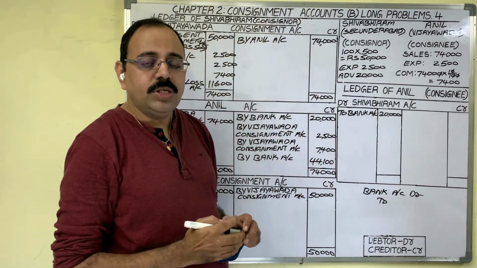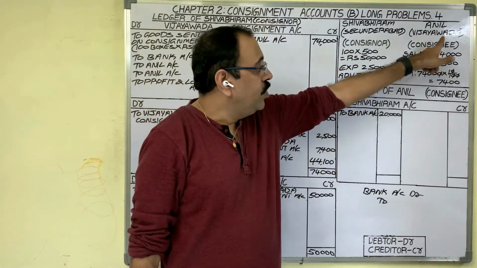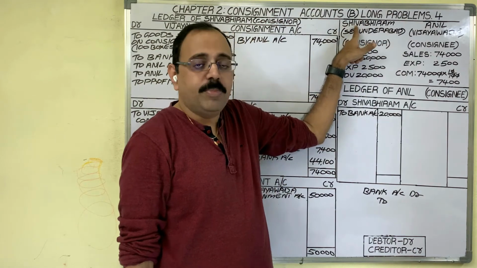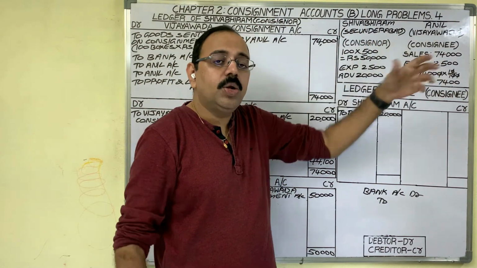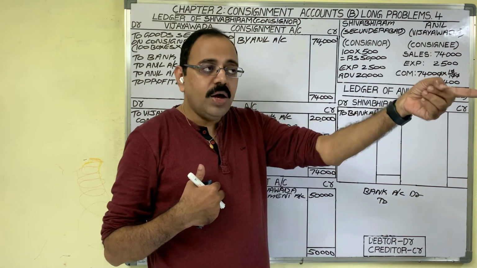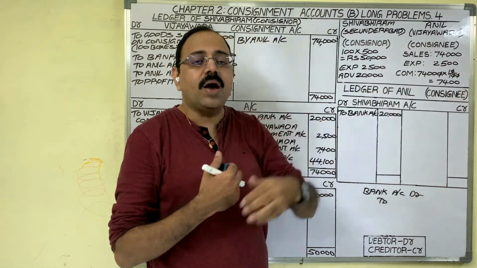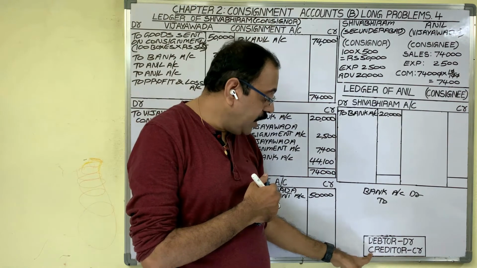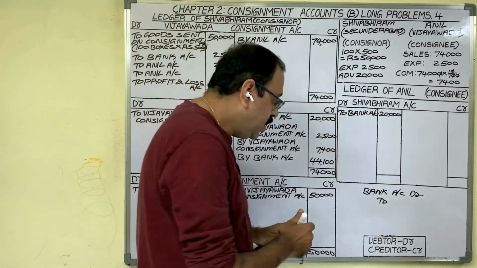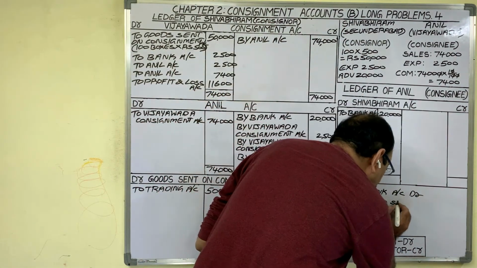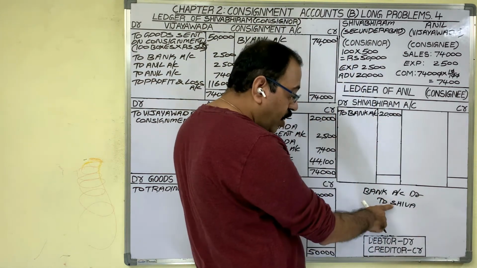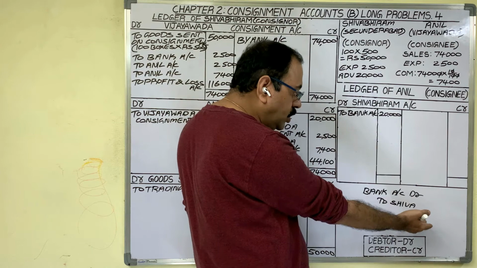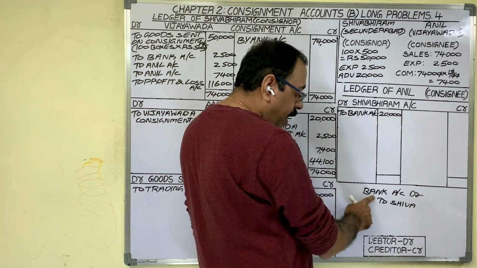This sales amount in future we should return to Shivabhiram. So for this 74,000 rupees to consignee, Shiva is becoming a creditor. Creditor means liability. Liability shows a credit balance. Therefore, Shivabhiram should be credited. This is the entry. In Shivabhiram credit side we have to post. We should write by bank.